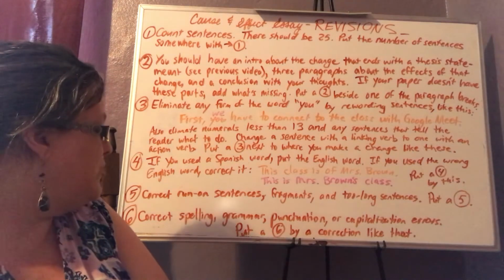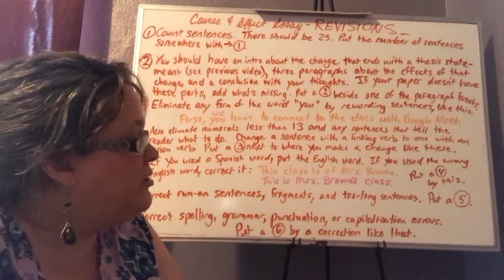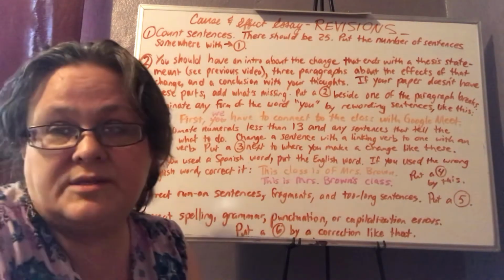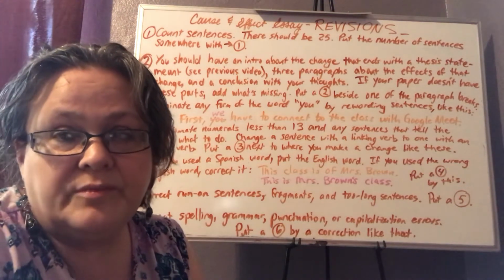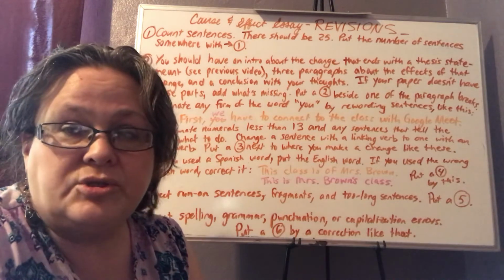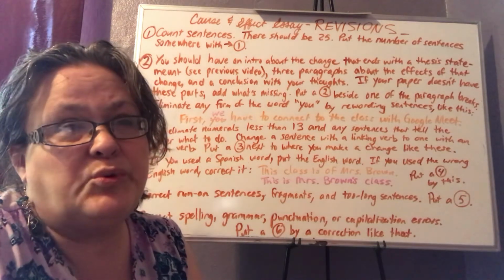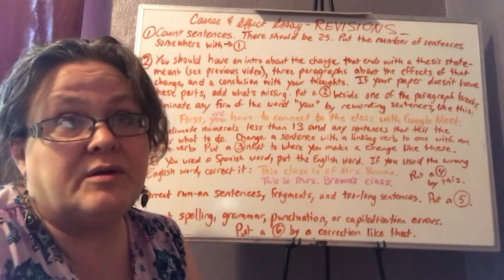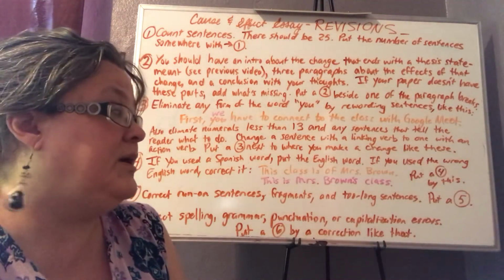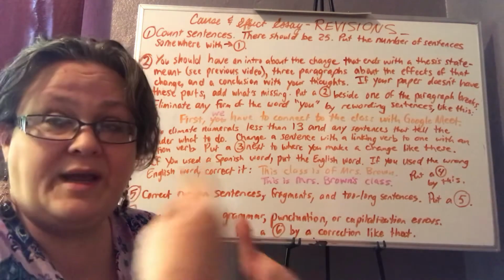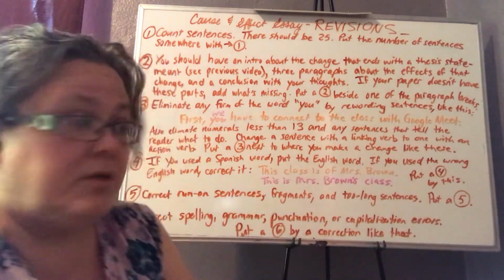Number 5, correct run-on sentences, fragments, and too long sentences. So if you have a sentence that goes on, let's say for more than 4 lines, it's probably too long. So you need to divide it into at least 2 sentences. A lot of times people will be telling stories, giving an example of something that happened, and they would write the word and many times.